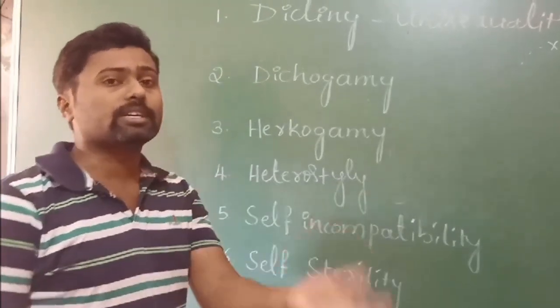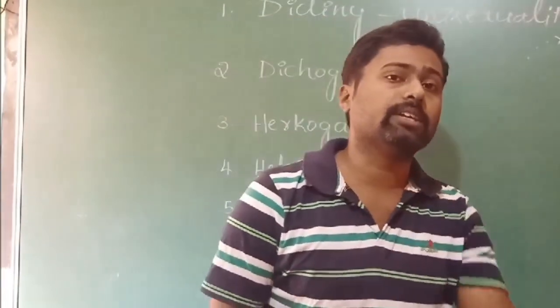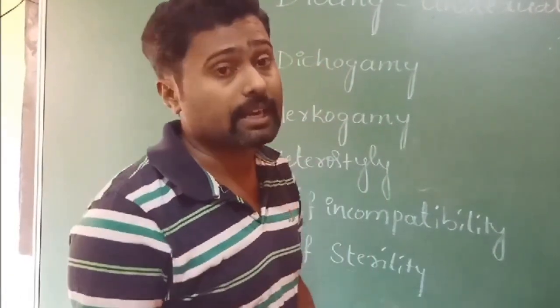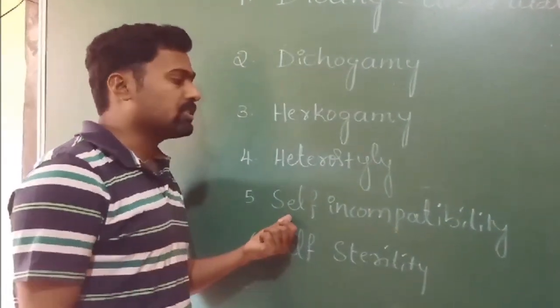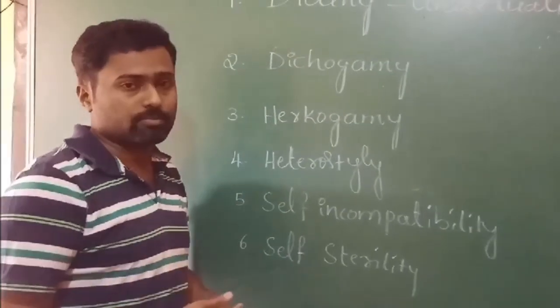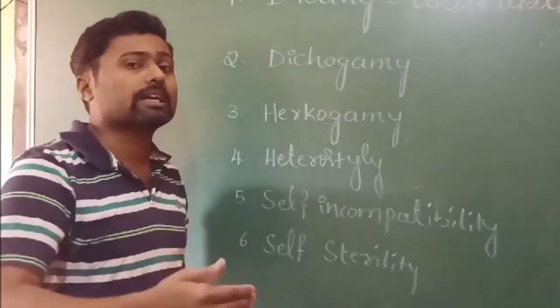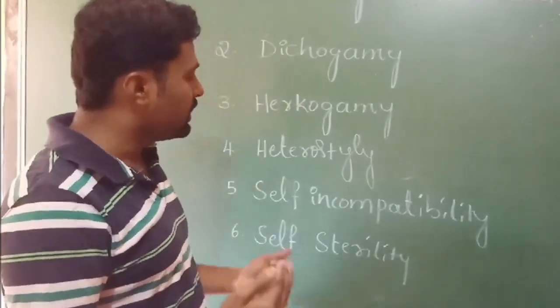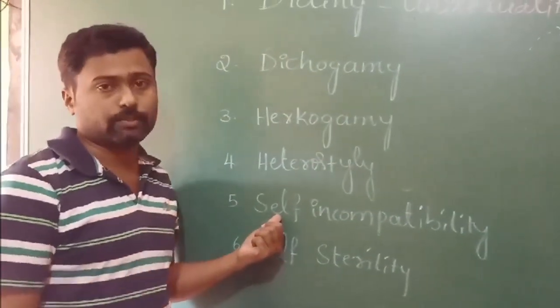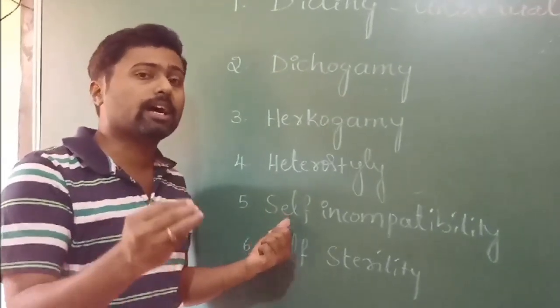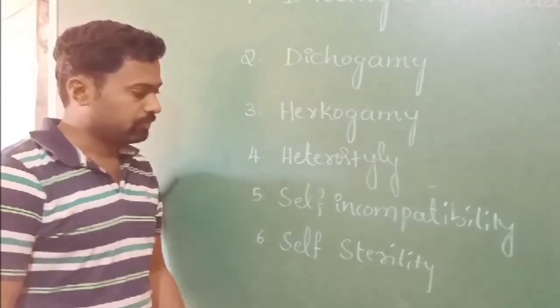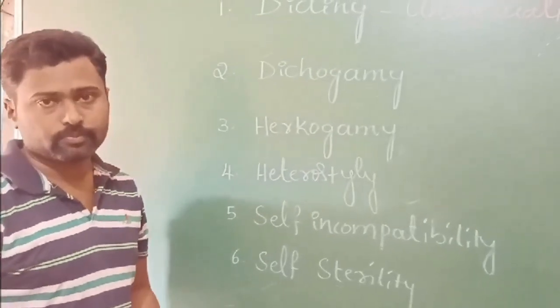The stigma rejects them. I will explain later, in pollen-pistil interaction, how pollen grains and the pistil interact. In such cases, a rejection reaction is observed. The pollen of the same flower is rejected and cannot germinate on the stigma, whereby the plant avoids self-pollination though the pollen grains are fertile. And the next one, self-sterility.